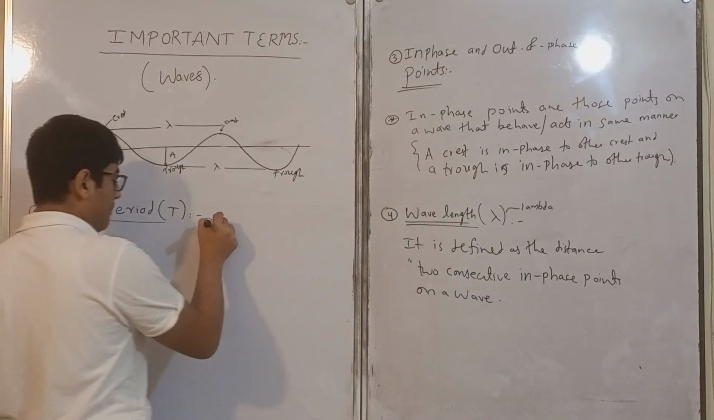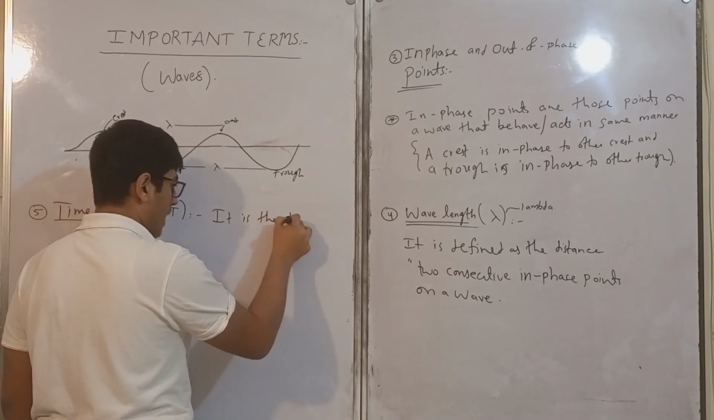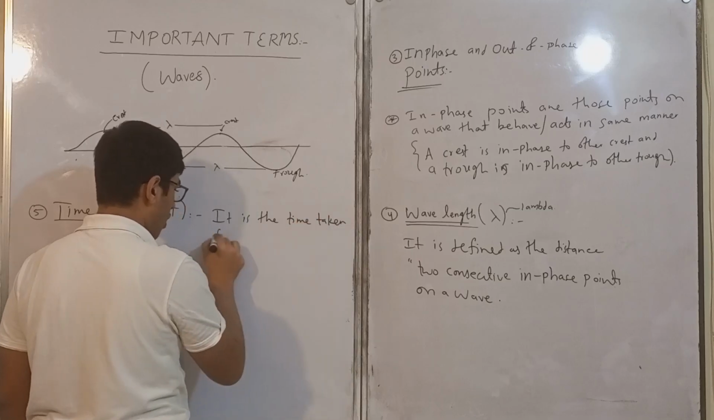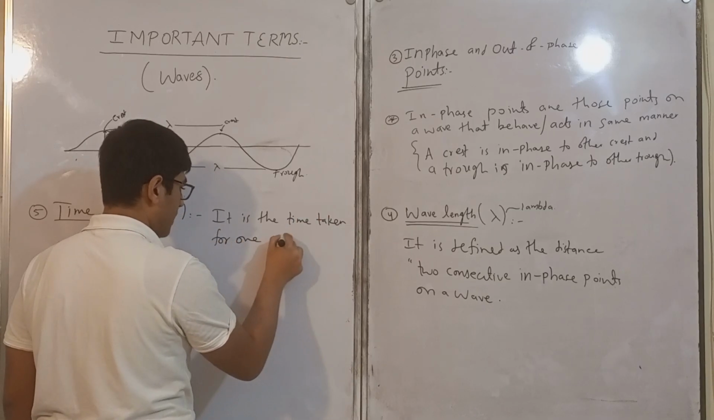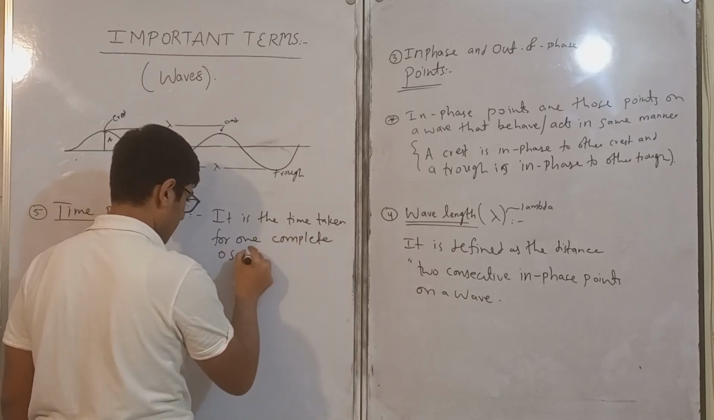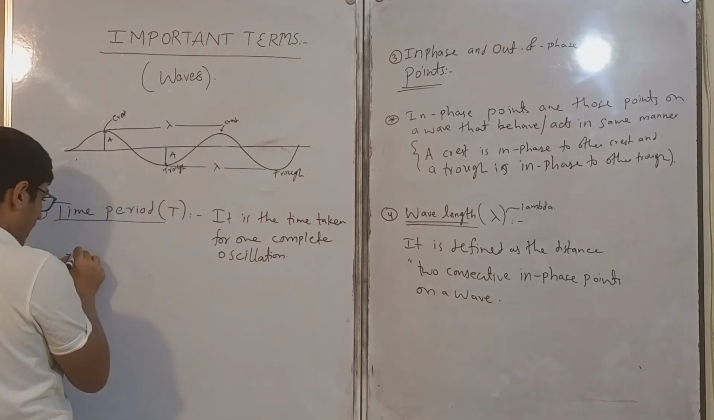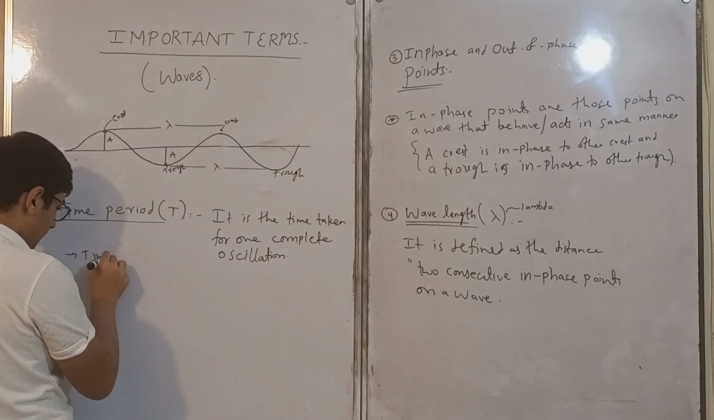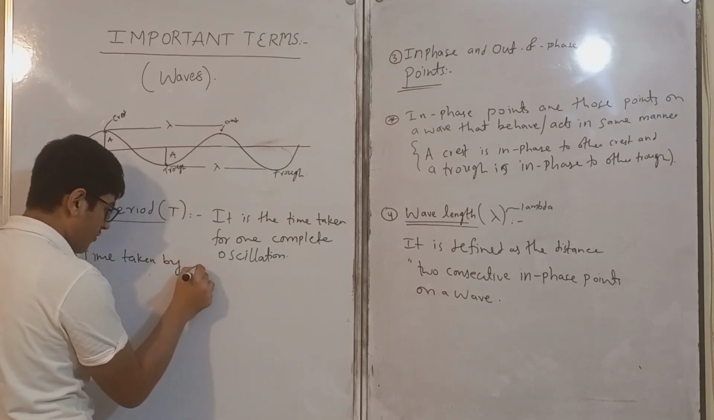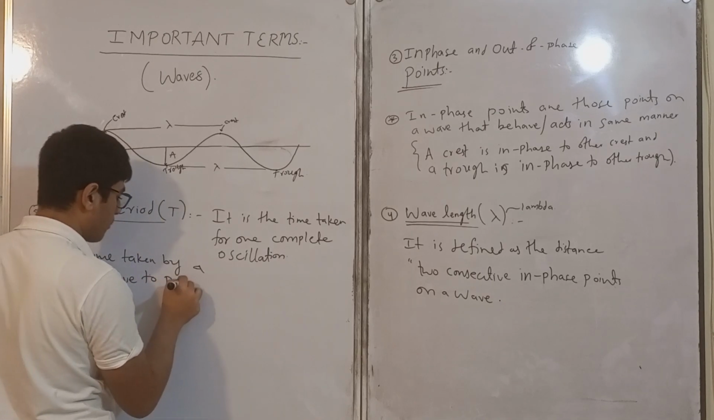So if we write about time period, it is the time taken for one complete oscillation. Or we can also define it as time taken by a wave to pass through one point.